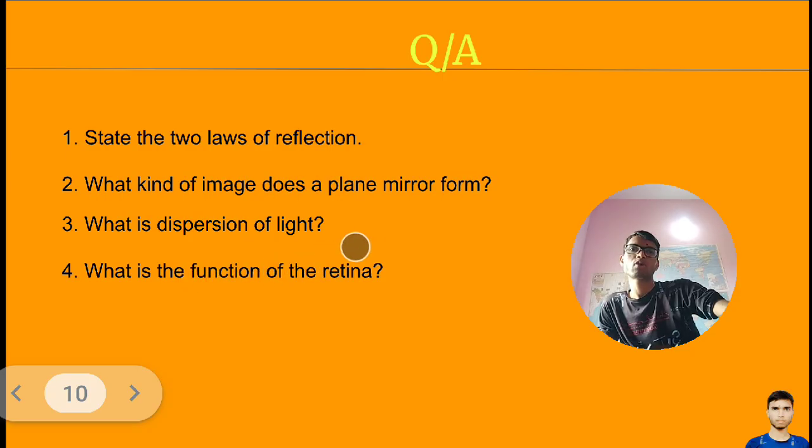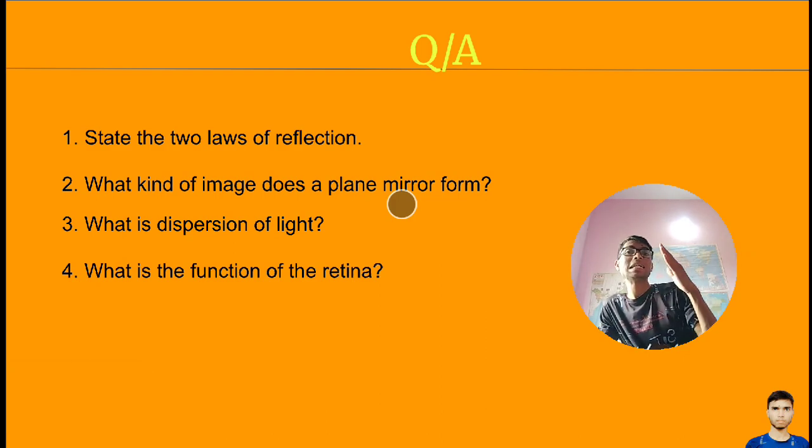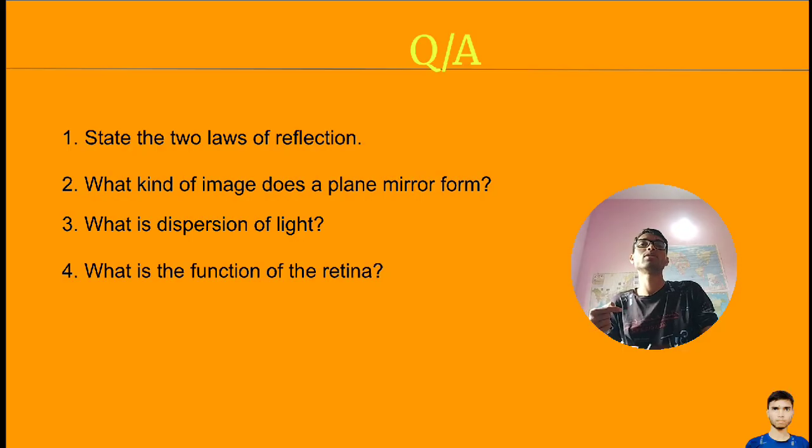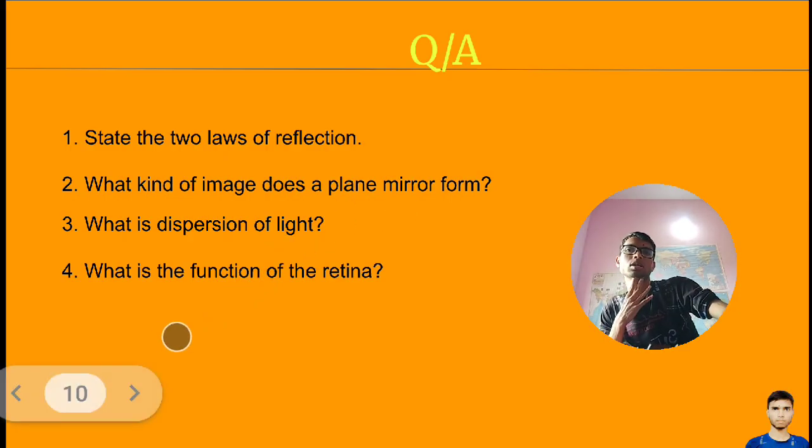What is the dispersion of light? Dispersion of light is the splitting of white light. It splits a white light into seven lights by using a prism. Clear?